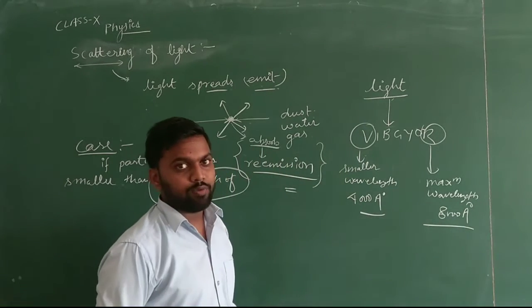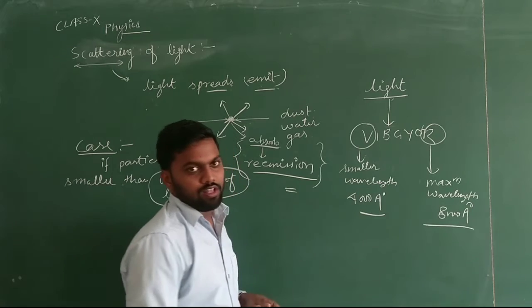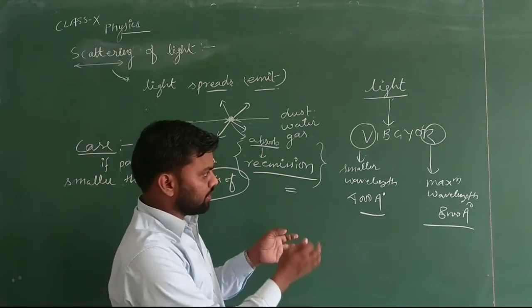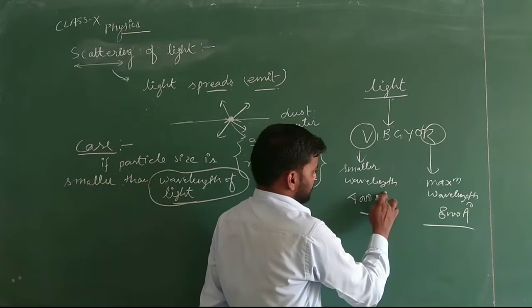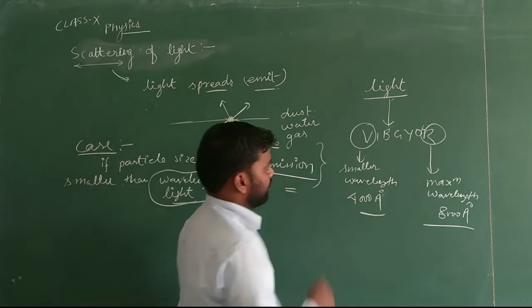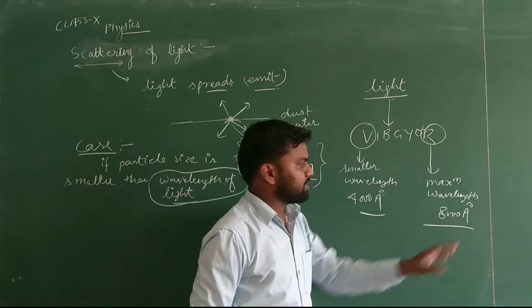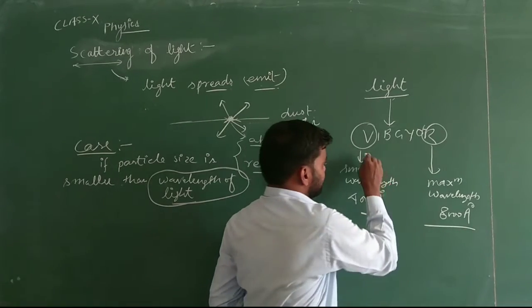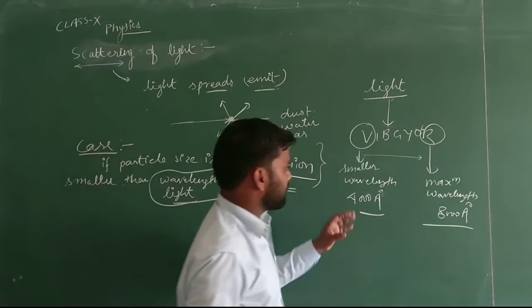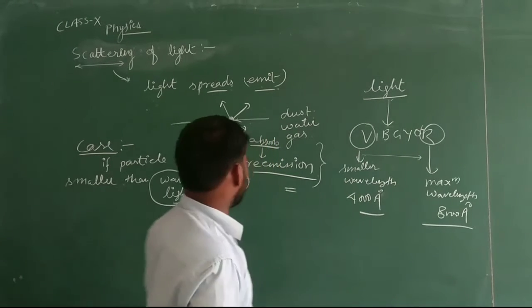Angstrom is a measurement of length; for very small quantities we use angstrom. The wavelength increases from violet to red.